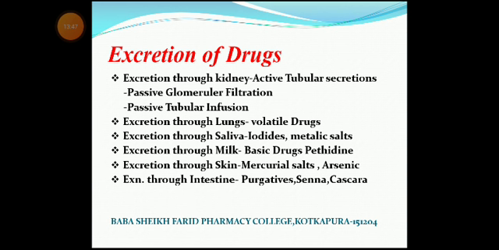Excretion through the skin: mercurial salts and arsenic are all excreted through the skin. Excretion through the intestine: purgatives, senna and cascara are drugs excreted by the intestine.